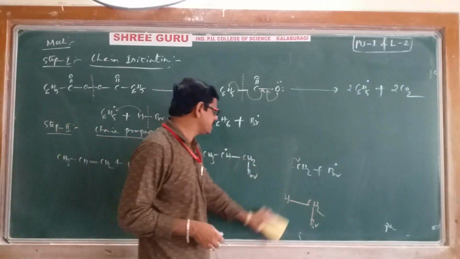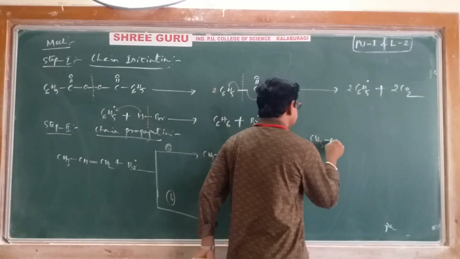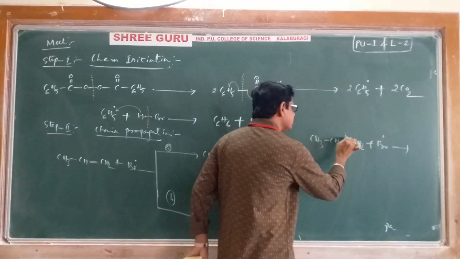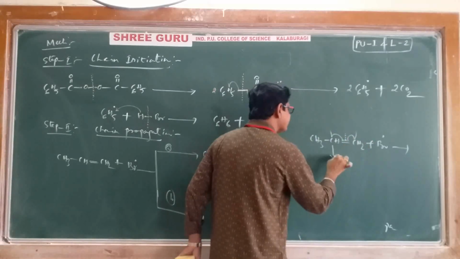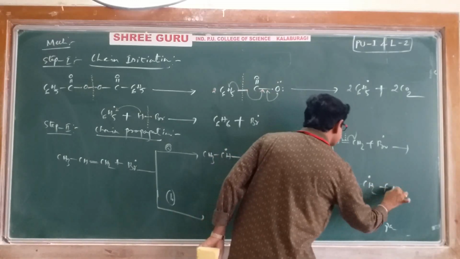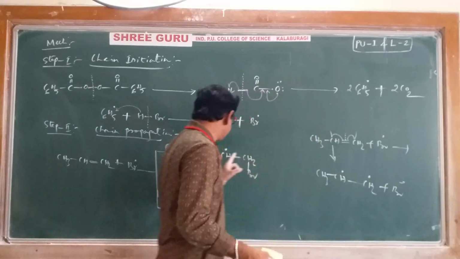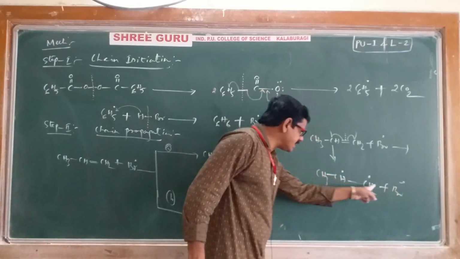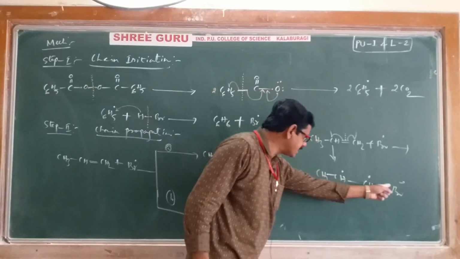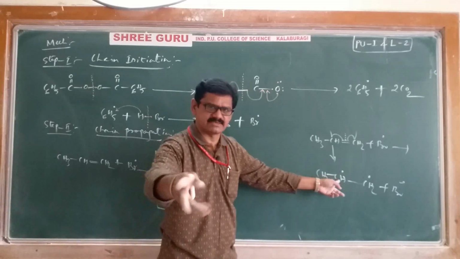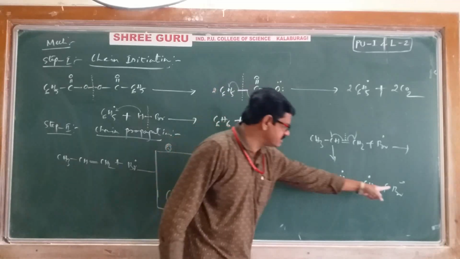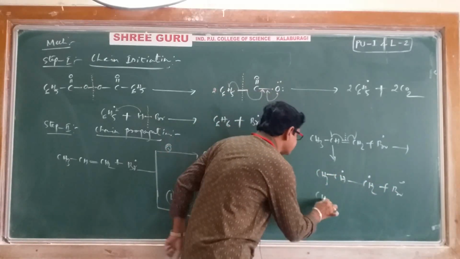Next, possibility 2 also I will write. CH3, CH double bond CH2, Br free radical. Then, already known to you, it is undergoing homolytic cleavage. Once again I'll write here CH3, CH unpaired electron, single bond, CH2 unpaired electron, plus Br free radical. In the first case, the bromine free radical came and attacked here. That is possibility 1. What is possibility 2? The bromine free radical can come and attack here also, because we'll have both possibilities. Suppose the bromine free radical is coming and attacking here, what will you get then?